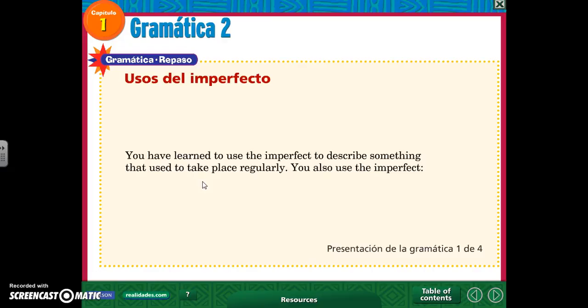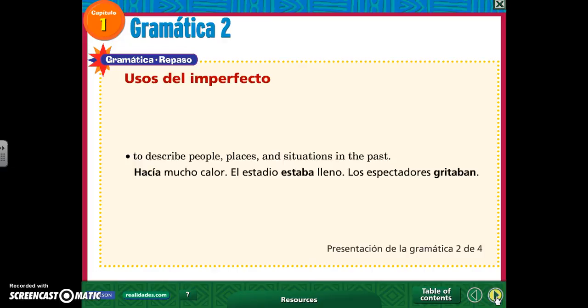So we already know how to conjugate the imperfect, and you know that we use the imperfect to describe something that used to take place regularly, like habits, habitual actions, things that you used to do all the time in the past. You also use the imperfect for the following reasons.